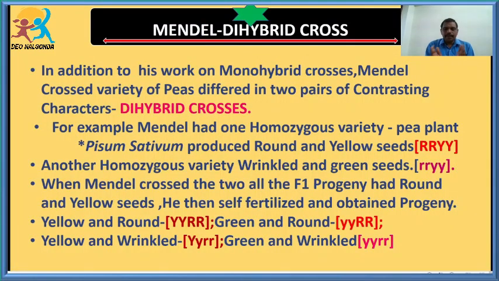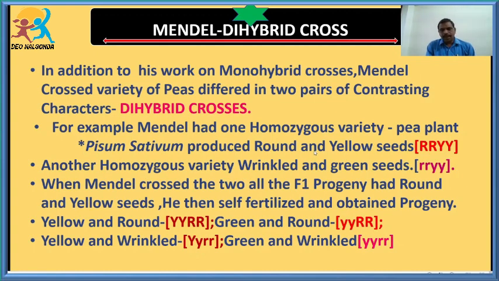Students, Gregor John Mendel did not stop with taking only a single trait. Further, he extended his experiments by taking two traits. He took two traits and started conducting his experiments. This is commonly called a dihybrid cross. Di means two, and the hybrid is produced by crossing two parent plants with two characters. In the case of Pisum sativum, he took the color of the seed, one is yellow and the other is green.